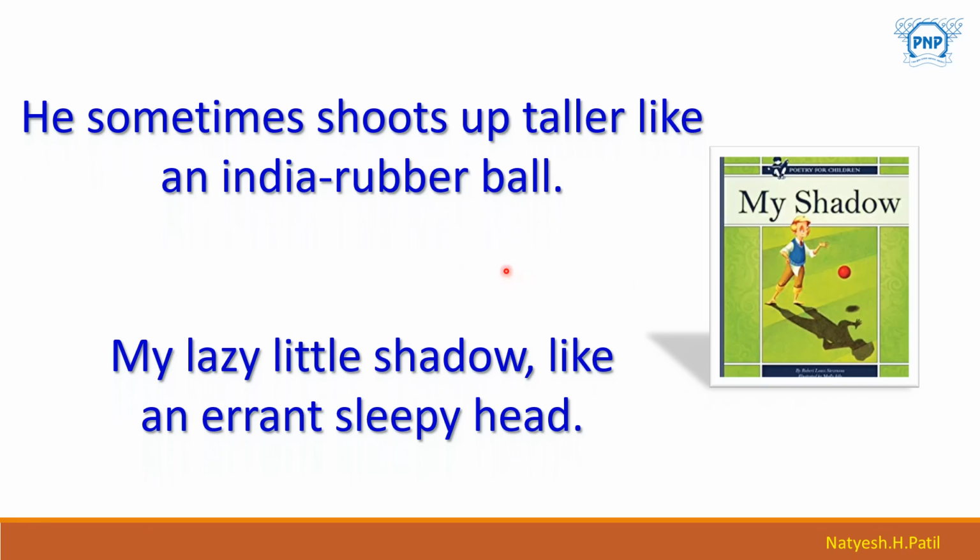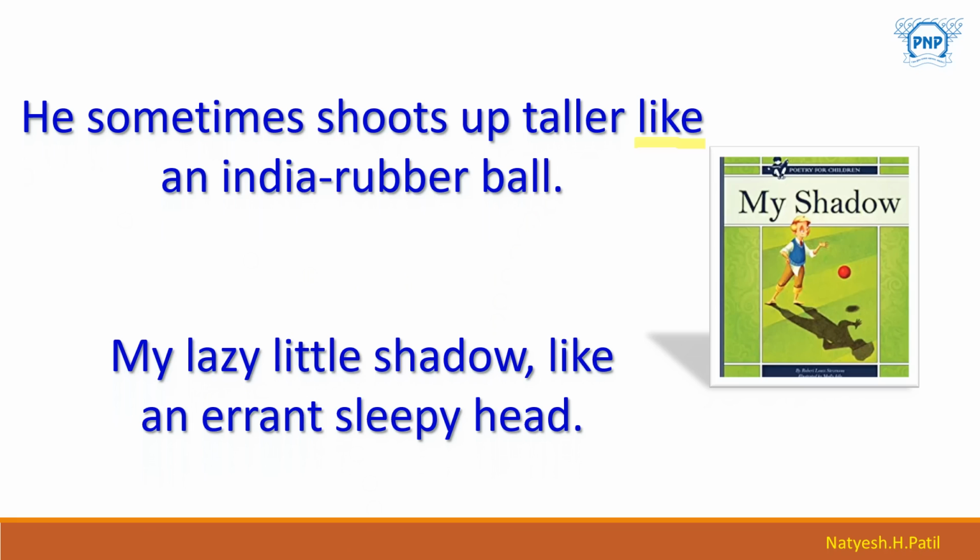Okay, you can see the poet has used similes in both these lines, to compare the shadow with a rubber ball and with a lazy person. Similes are comparisons between two unlike things using the words like, and sometimes as.